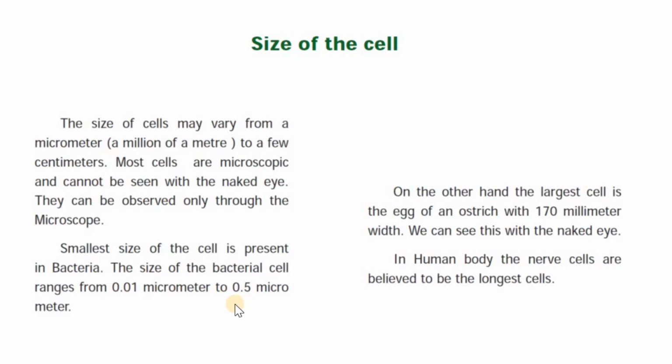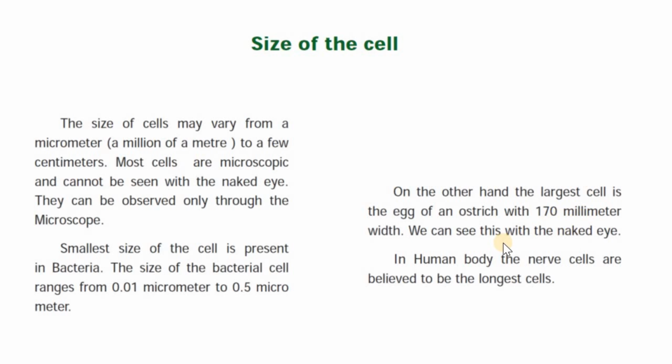You remember what is 1 micrometer? It is 10 to the power minus 6 meters, right? Again, we have a large diversity in the size of the cell as well. See, on the other hand, the largest cell is that of the egg of an ostrich. And what's the width? Its width is a whopping 17 centimeters. Okay. Of course, you can see it with your naked eye.